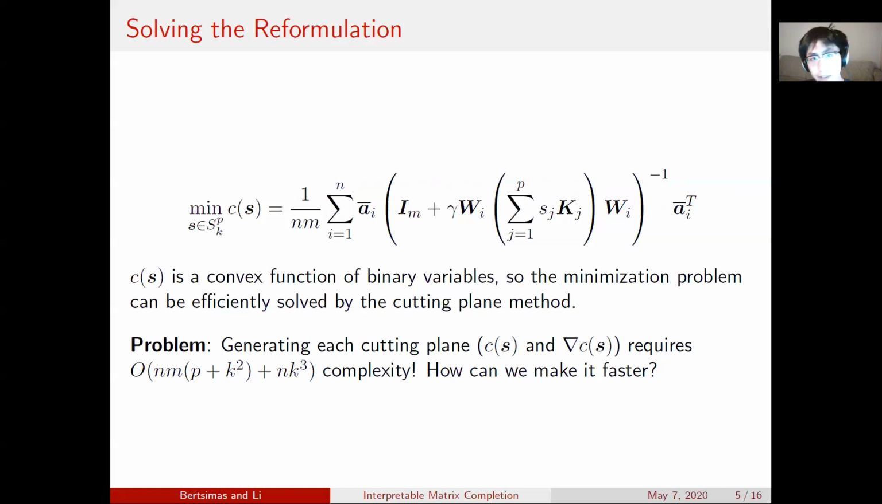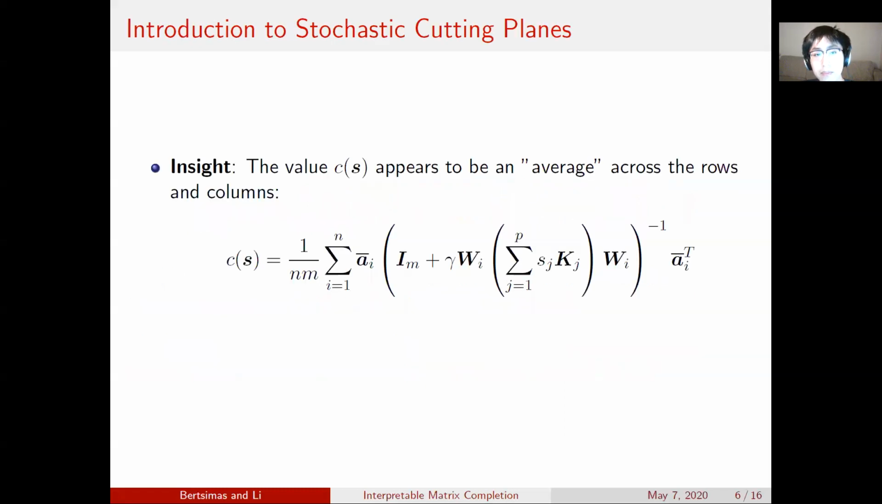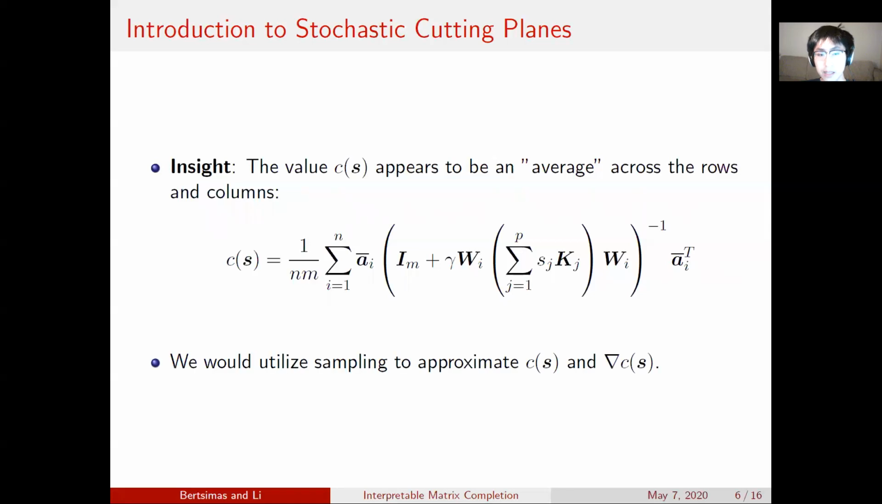How can we make it faster? The insight is that this value, C of S, this cost function, appears to be some kind of average across the rows and columns. We have this 1 over n term here that appears before the sum. So we will try to utilize sampling to approximate the value of C of S and nabla C of S, the derivative.